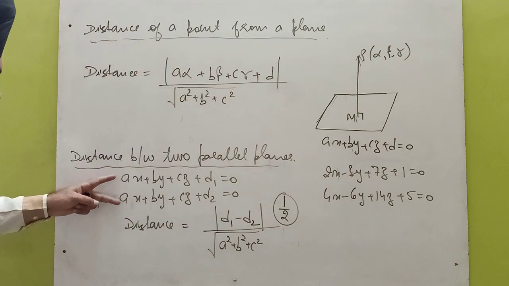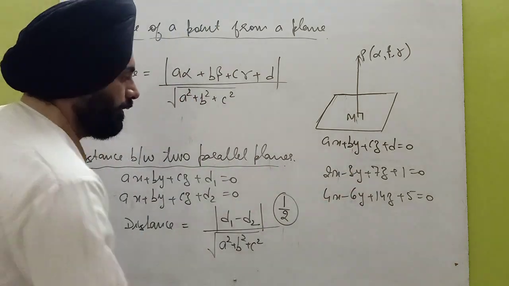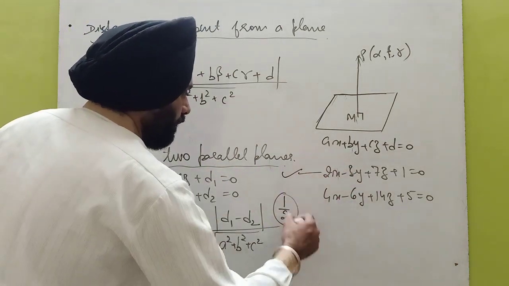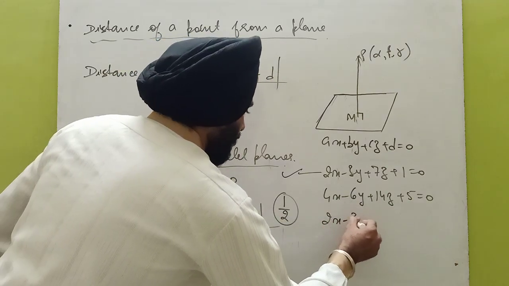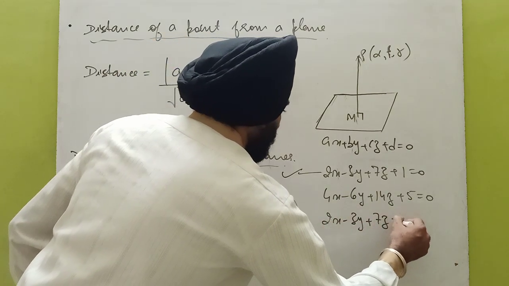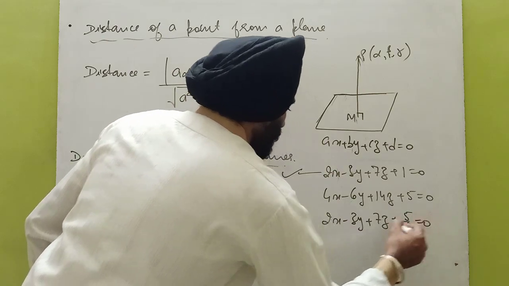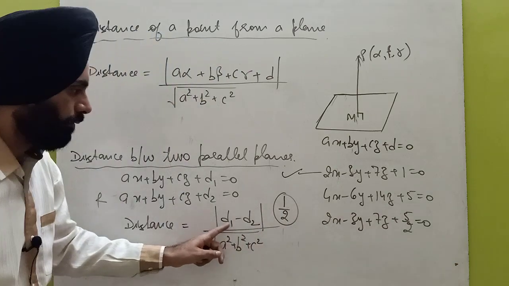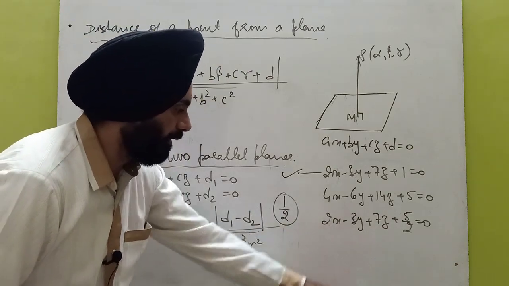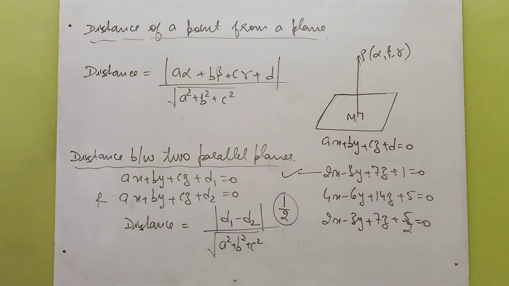But first of all, make these coefficients the same. The first plane is okay. Divide the second equation by 2. 2x minus 3y plus 7z plus 5 by 2 equals 0. Now we can apply this formula. Take the difference of the constant terms and divide it by the square root of 2 square plus 3 square plus 7 square. So in this way we can find the distance between two parallel planes.